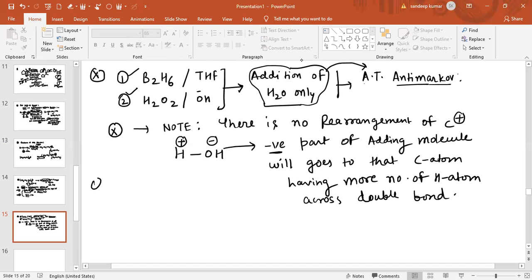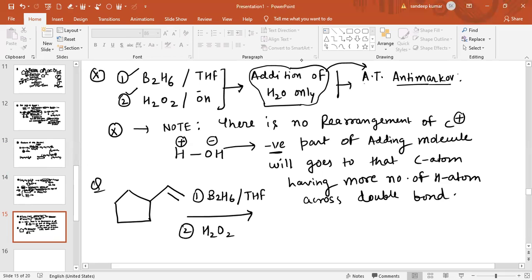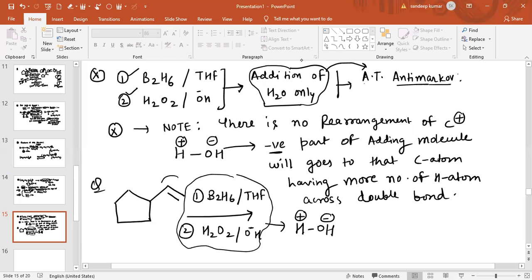So in this way, suppose if a question is given like this, this is basically the reactant, and in the first step we are adding B2H6 along with THF, and in the second step we are adding H2O2 in presence of OH minus. Now see, you simply know the purpose of this whole reagent. It will add water only, and the addition of water will take place according to anti-Markovnikov rule, across the double bond.